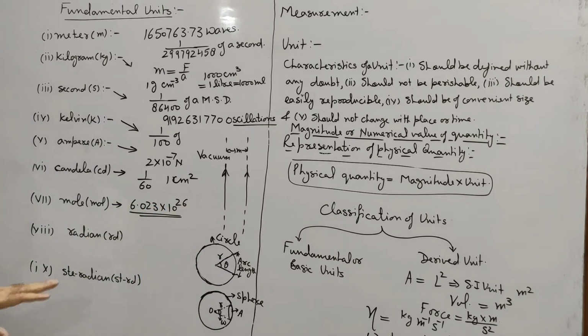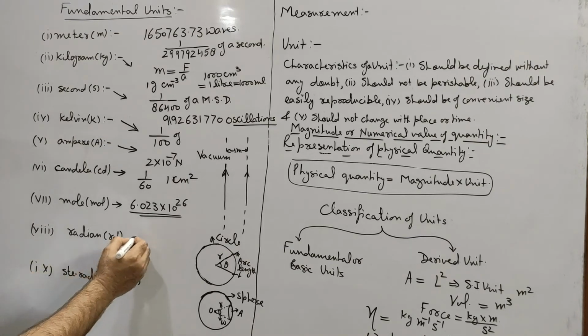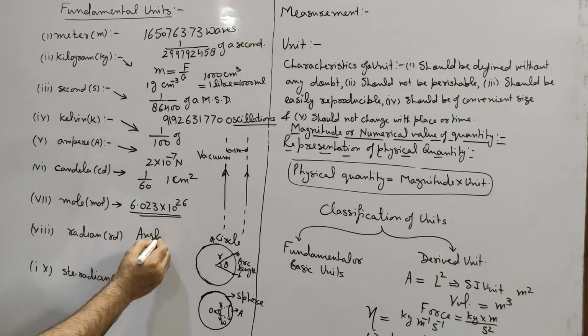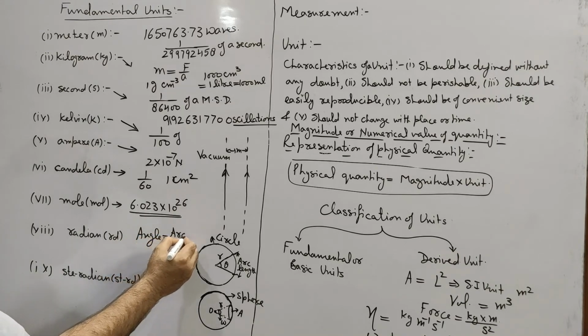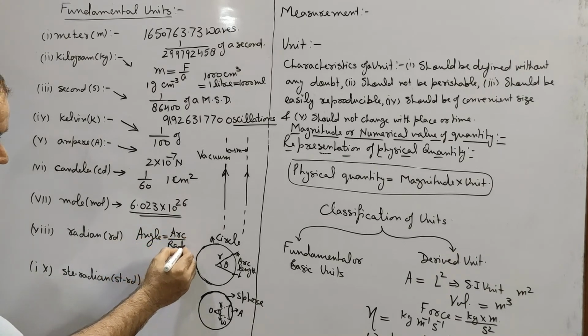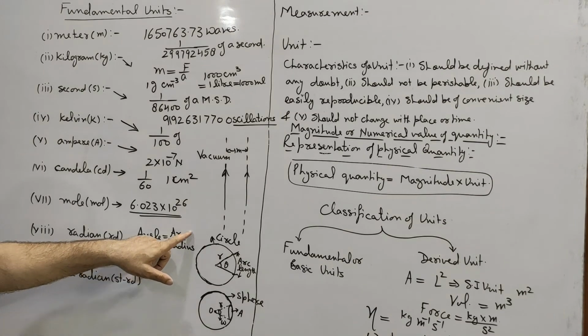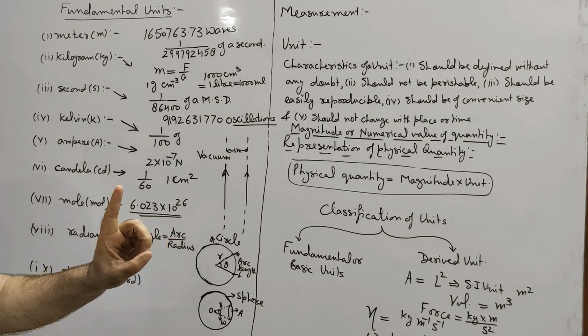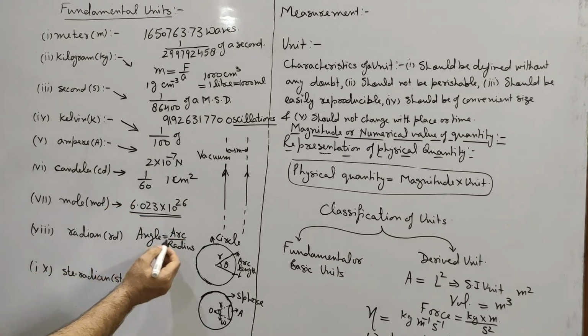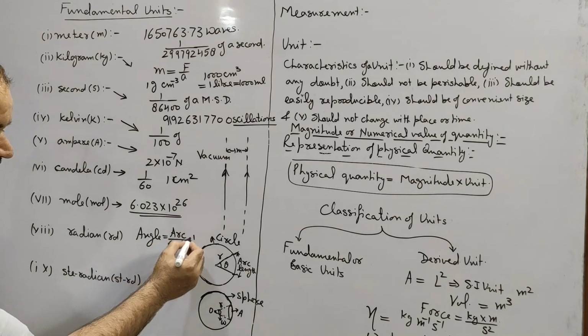Now when we come to the definition of radian, radian is the SI unit of angle, and we know that angle is equal to arc upon radius. If arc length becomes equal in magnitude to the radius, then arc length upon radius will become 1, meaning angle will become 1 radian.